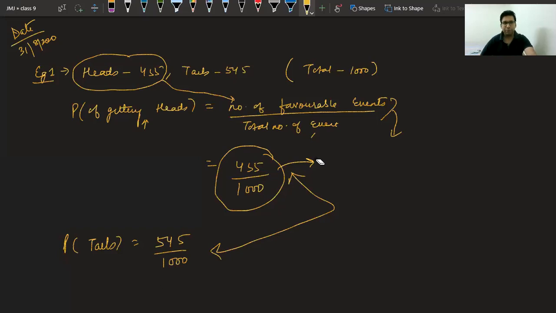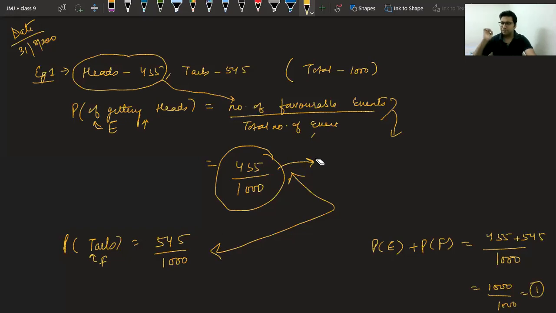So we can say here, if it is E and if it is F, probability of E plus probability of F is equal to 455 plus 545 upon 1000, and the answer is 1000 upon 1000, which is equal to 1. But it is possible only when you are counting all the events. You cannot leave any event untouched. Then only you will get the sum equal to 1. Okay, let's take more examples and it will be clear to us.